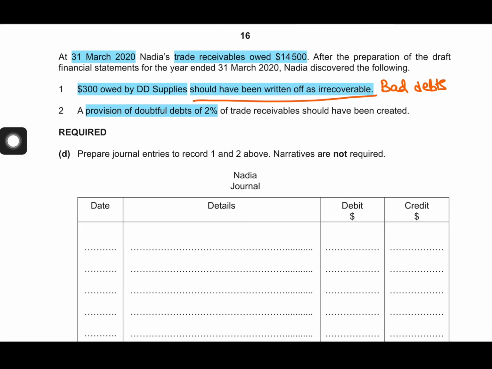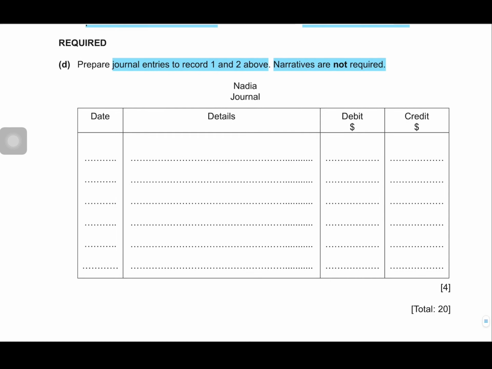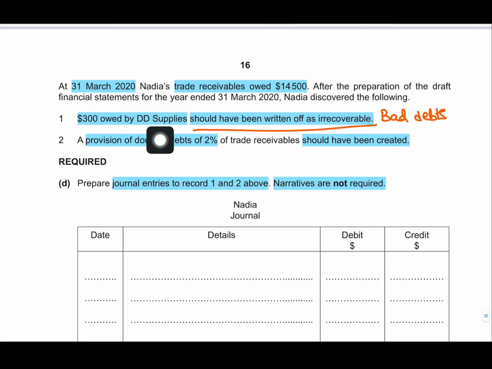Now secondly, what has she also discovered? A provision for doubtful debts of 2% of the trade receivables should have been created. So now after the subtraction of bad debts from the trade receivables, we will be applying this percentage. The requirement is to prepare the journal entries to record 1 and 2 above. Narratives are not required. We have the space and the marks are 4 marks for recording each of these 2 entries.